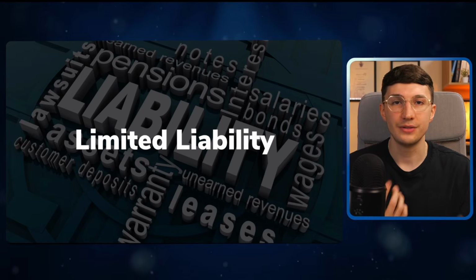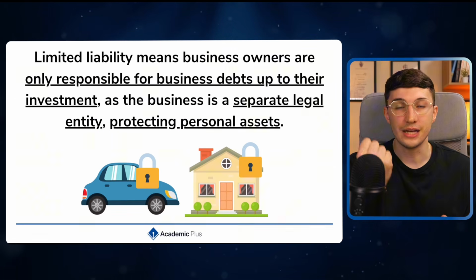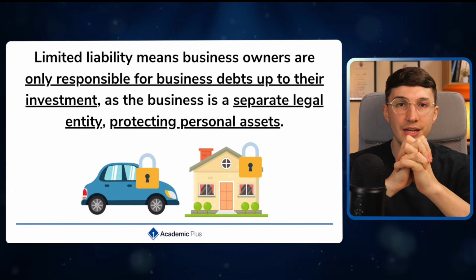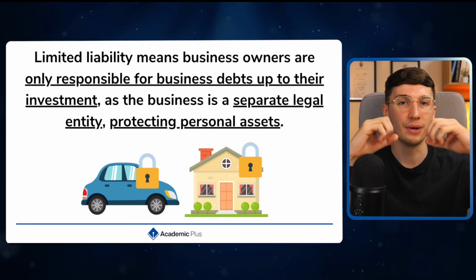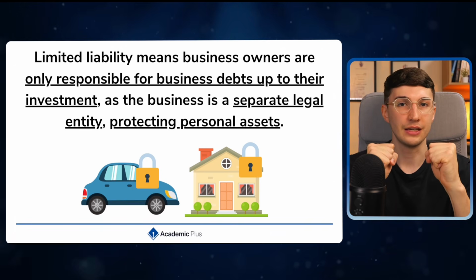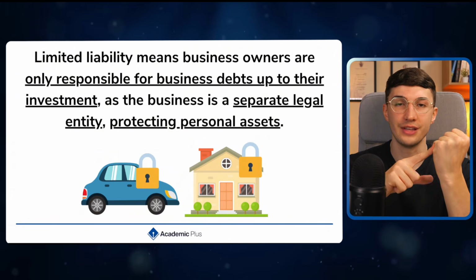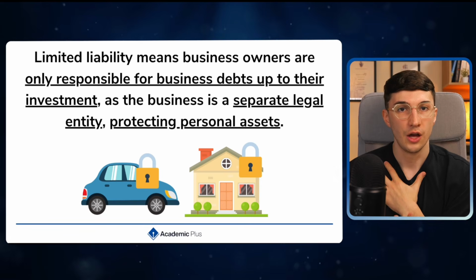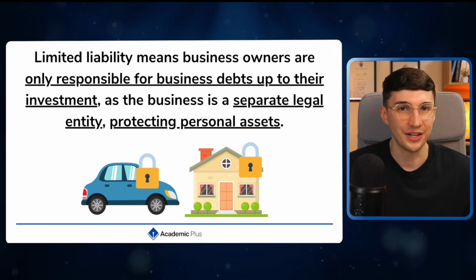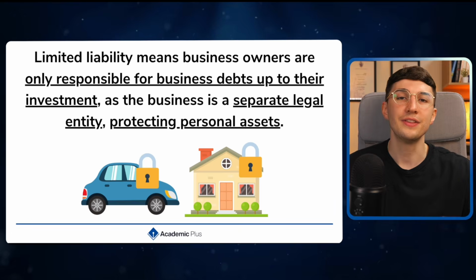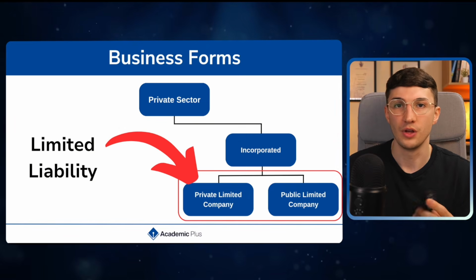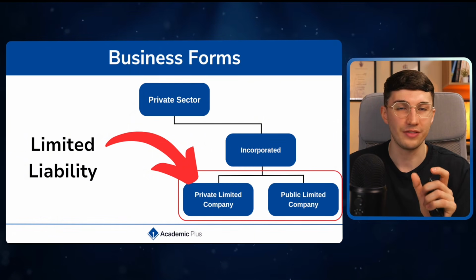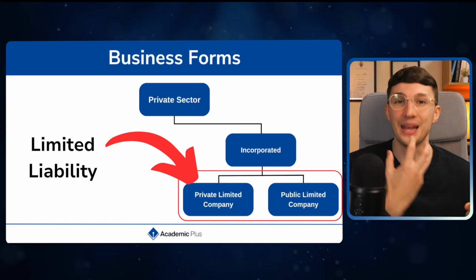Now, when we come to limited liability, with unlimited liability we're the same legal entity, but when we look at limited liability, we are now two separate legal entities. So if the business was to go into debt, I'm a separate legal entity, therefore my personal assets are protected. So my house and my car can't be taken away to pay off the debt. And this is in our incorporated business forms, so your private limited companies and your public limited companies. Keyword there: limited companies have limited liability.